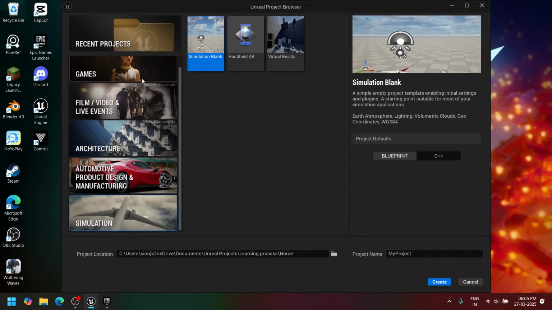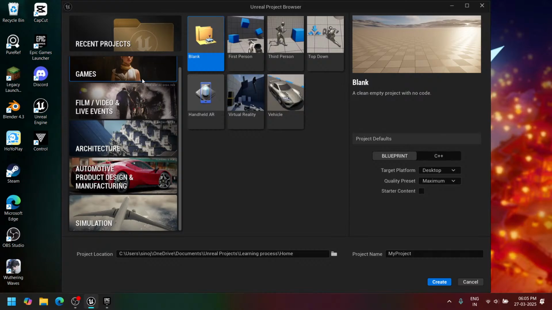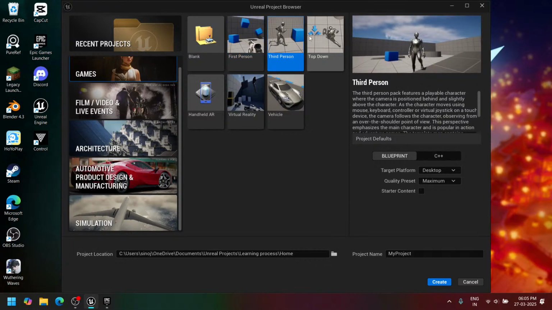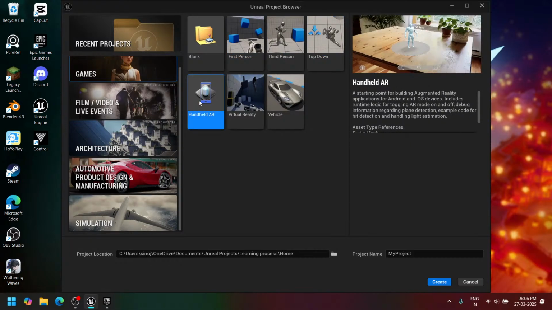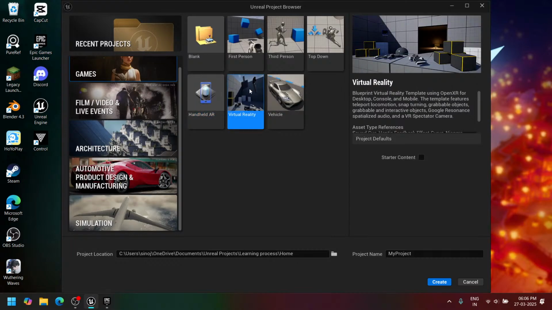Now let me explain one by one. Game, everyone knows what a game is. Here we can create a first person game, a third person game, or a top down game. I think it's AR, augmented reality. Not aware of this, sorry. And virtual reality, we all know about it.